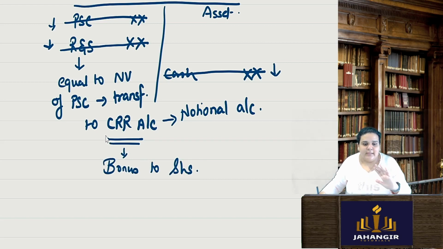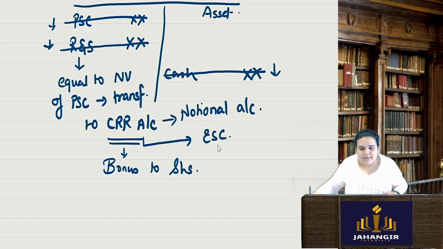The company is also not going to take any money from its shareholders. They have to just capitalize the profit. So in order to write off this CRR, how will you write off? CRR you can't keep showing in your balance sheet. So what they do is they just announce a bonus to their equity shareholders. So they basically convert this CRR into equity share capital, because whenever a bonus is announced, the first reserve which we have to use for bonus is the capital redemption reserve.